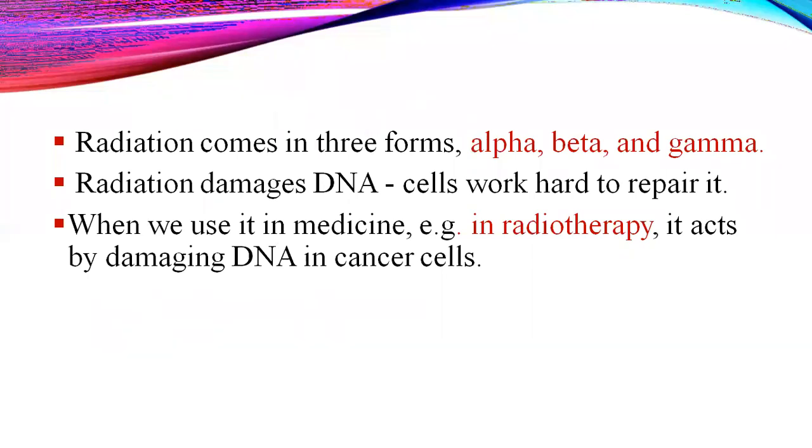It may come in different forms, that is alpha, beta, gamma. Those are radioisotopes which produce this radiation, which ionizes the cell itself. So those have deleterious effects on the cell also. It's going to damage the DNA ultimately.